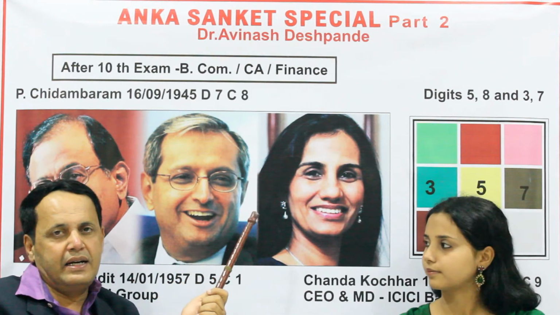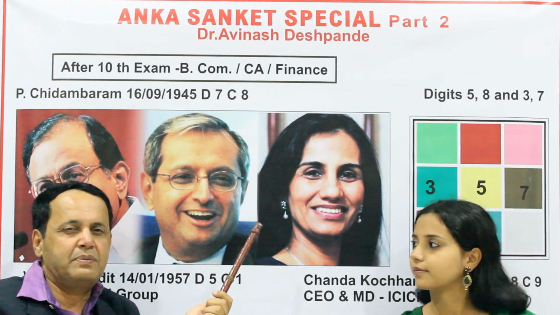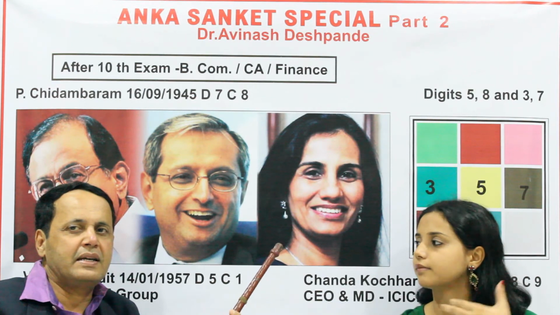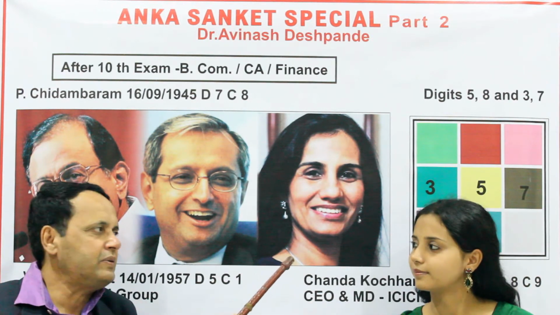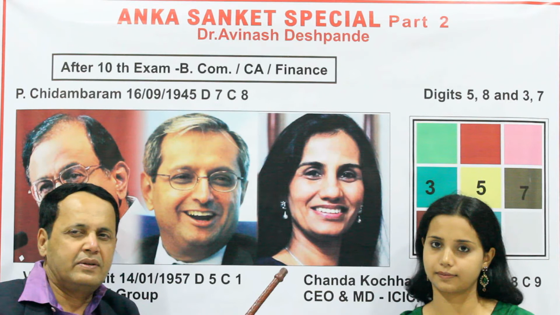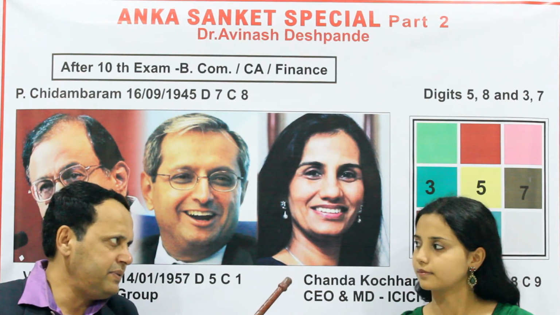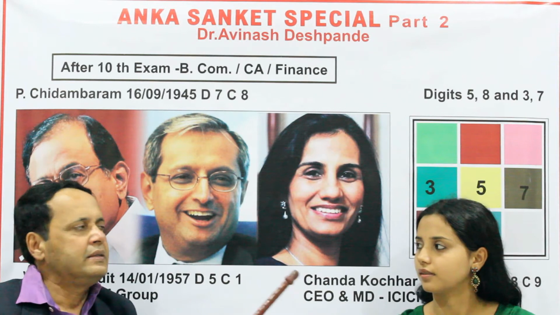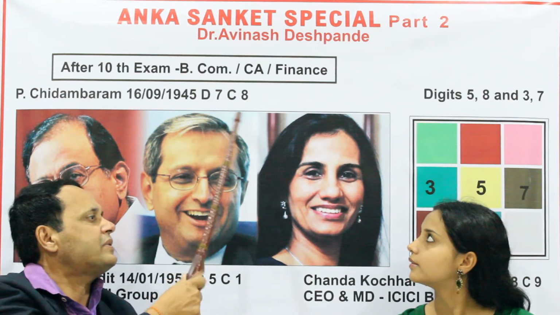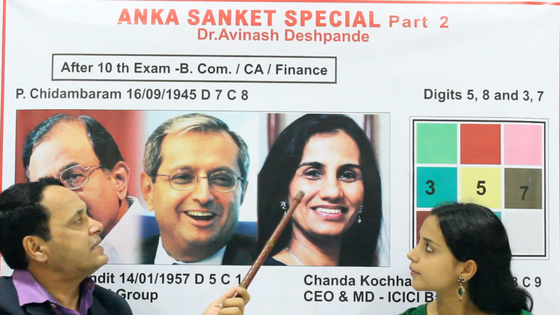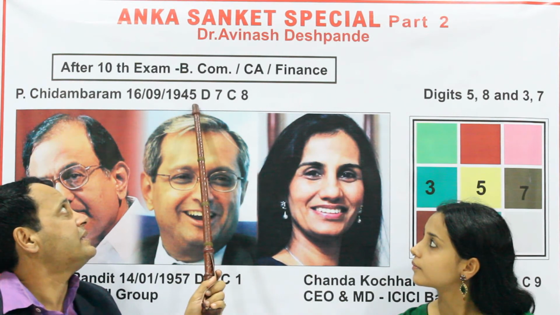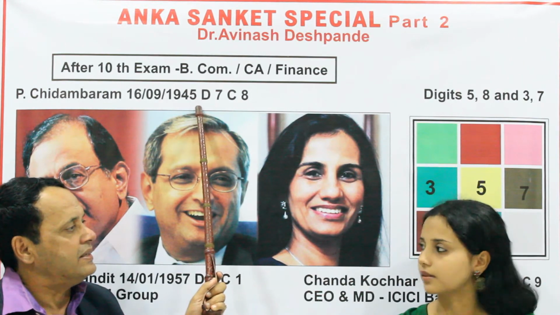As viewers know, driver and conductor play a very important role in the life journey or success journey of a person. It is like traveling in a transport bus: there is one driver and one conductor, and their coordination with each other decides the journey quality. In the same way, our life journey is decided by the driver and conductor a person gets from his birth date. The important digits for commerce or finance are 5 and 8. He is a finance minister because 5 is already there in 1945. We see digit 5.